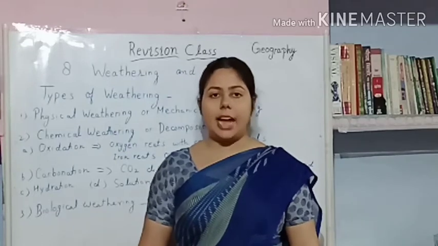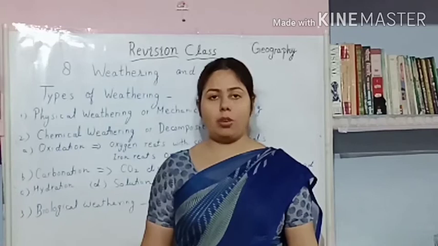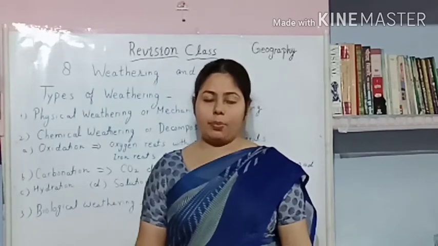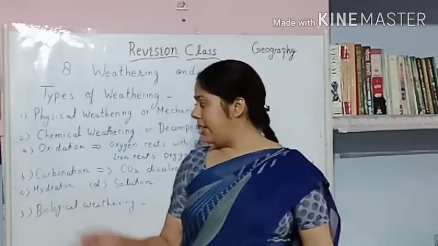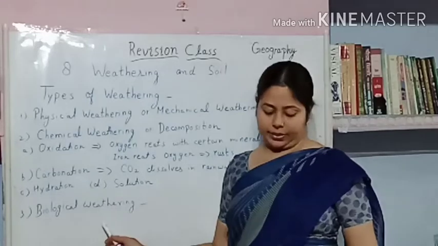Next is types of weathering. There are mainly three types of weathering. First is physical weathering or mechanical weathering. Second is chemical weathering and third is biological weathering.